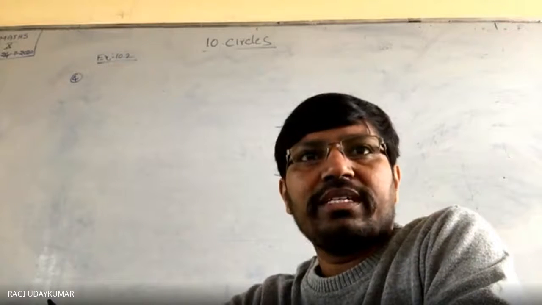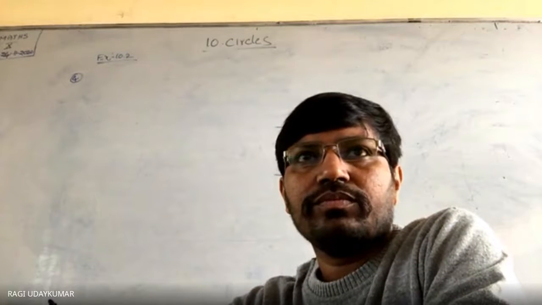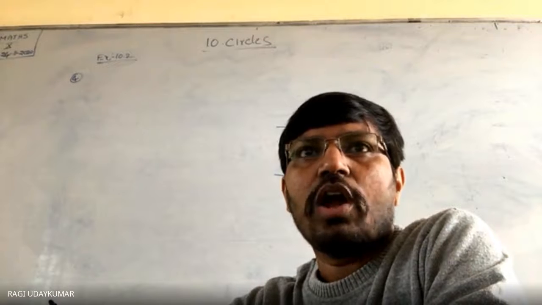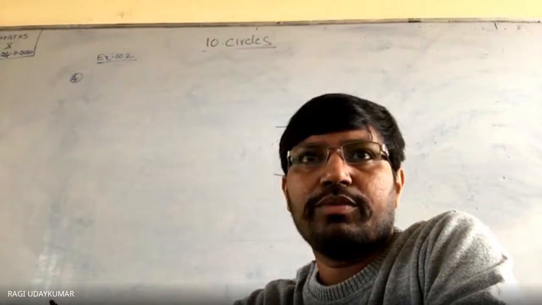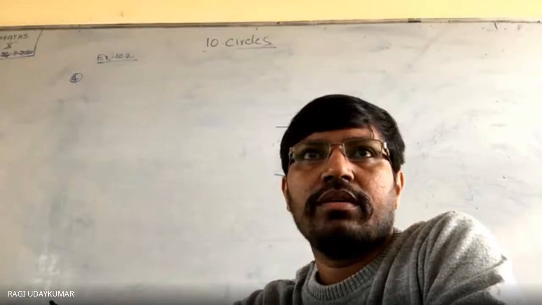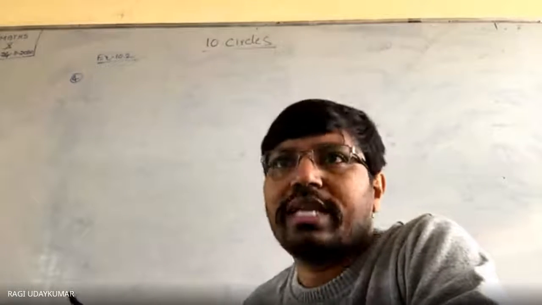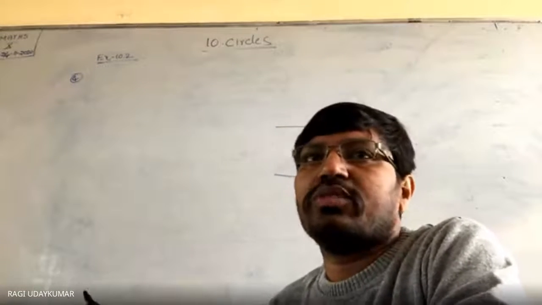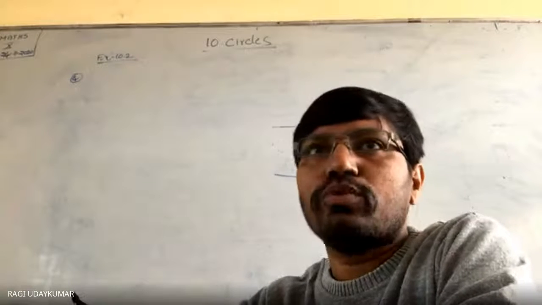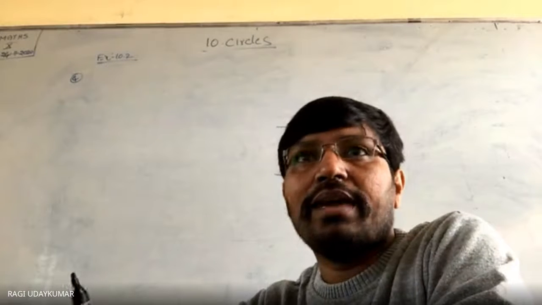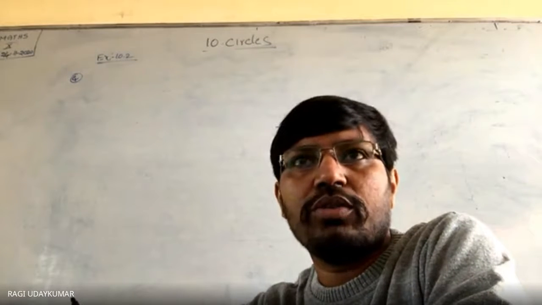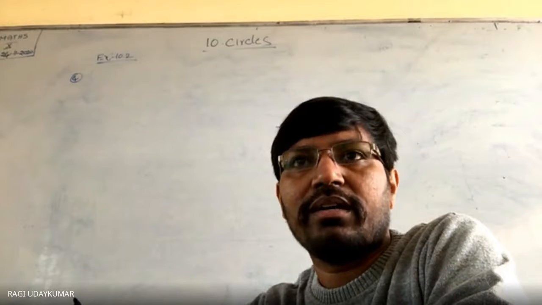Next, wait for a while. The alternate angles concept, the equal concept, you need to take into consideration. Okay. So next, the fifth question is: prove that the perpendicular at the point of contact to the tangent to the circle passes through the center. So we need to prove that perpendicular. I will show the question to you. I need to show the question; once you read it, you will understand.